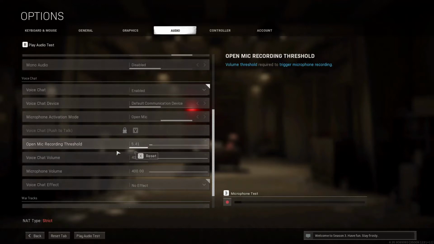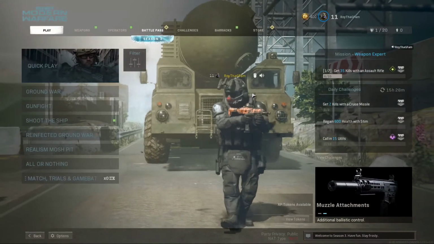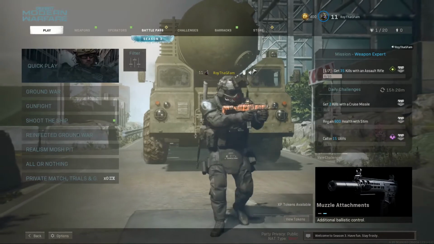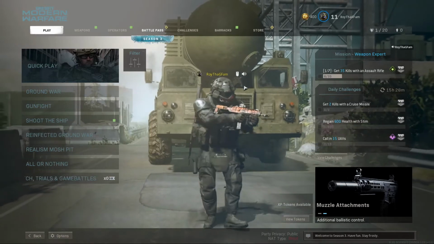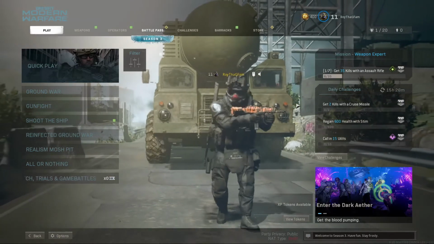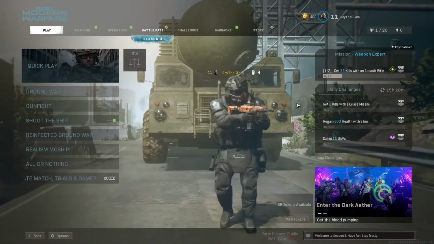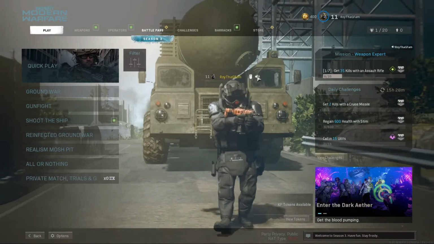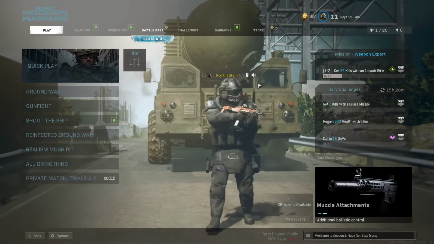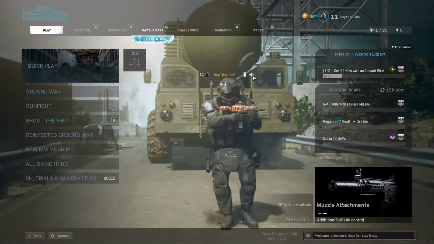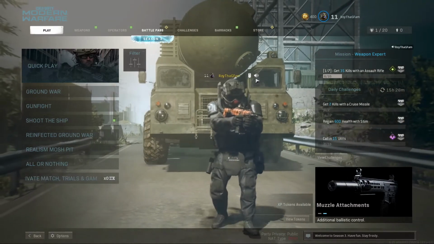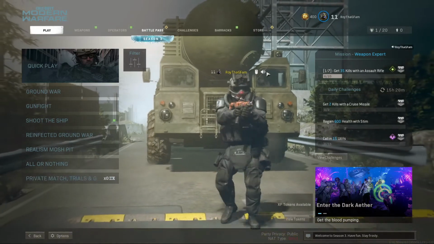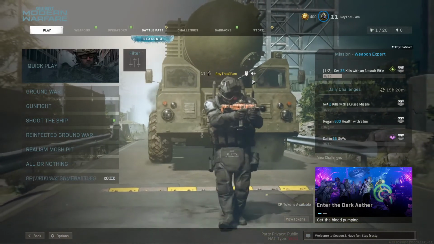Okay. So the way you're gonna know if that worked, you're gonna have to go back, and then you're gonna see when you stop talking, that icon right there is gonna stop showing up. Look, I'm gonna stop talking right now, and that's it. The little icon disappeared, right? If that static noise was there, this thing wouldn't stop being like this the way it is. So that's how you know it worked.